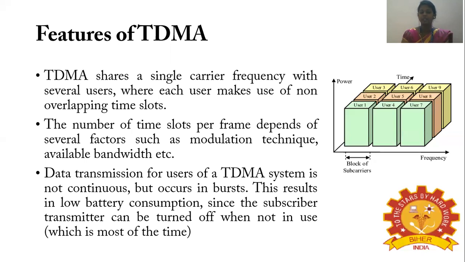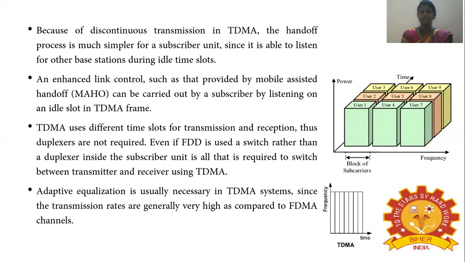Because of the discontinuous transmission in TDMA, the handoff process is much simpler for a subscriber unit, since it is able to listen to other base stations during the idle time slots.